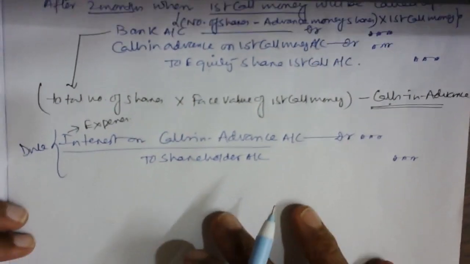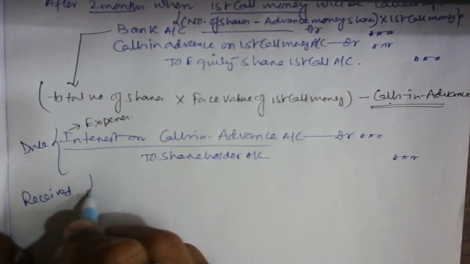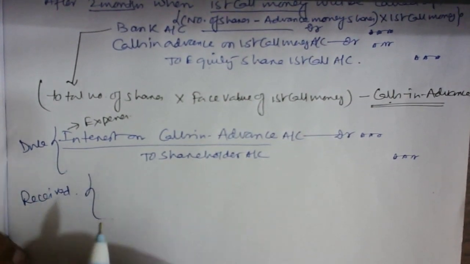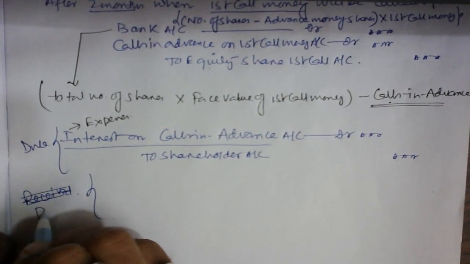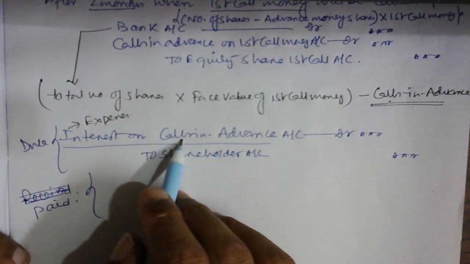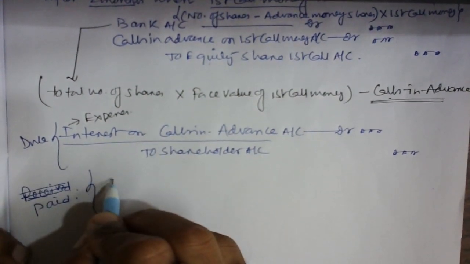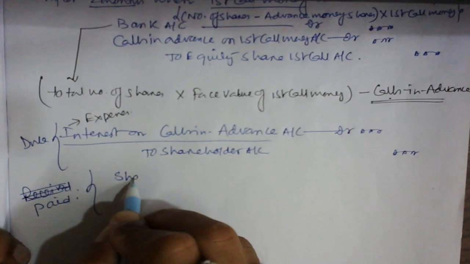And when we are going to receive the money, so the journal entry will be, sir, when, sorry, it's not received, it's paid. Because calls in advance we are receiving, for which we need to pay the interest. So when you paid the money, the journal entry will be, see, shareholder account debit to bank.